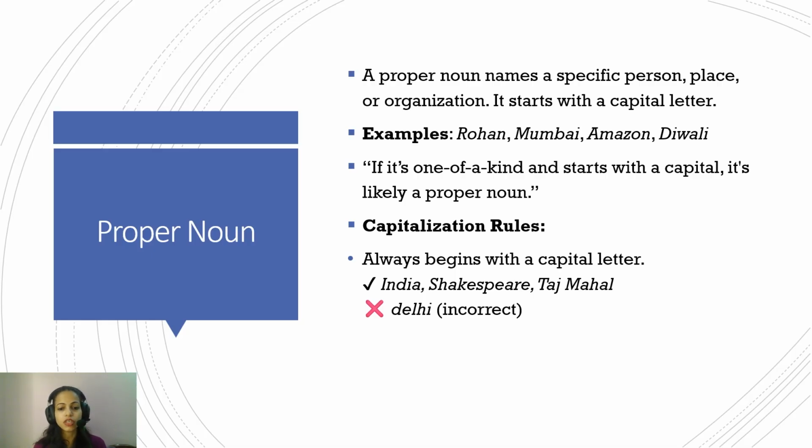For example, if you have to write India is a large country, you always write the I of India in capital letters. Or I love to read Shakespeare. Again, Shakespeare is the name of a specific person, a specific playwright, so the S in Shakespeare is always in capitals. Taj Mahal is in Agra. Here the T would be in capital letters, and even the A of Agra would be in capital letters. So proper nouns refer to a specific person, place, or organization.